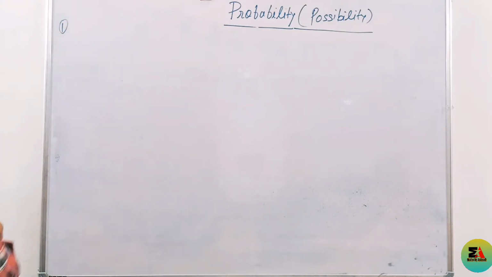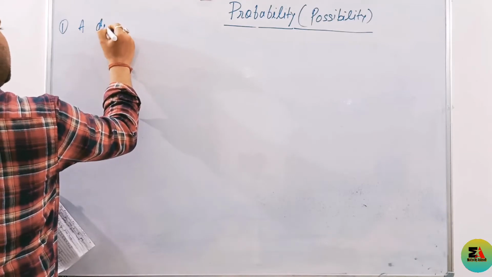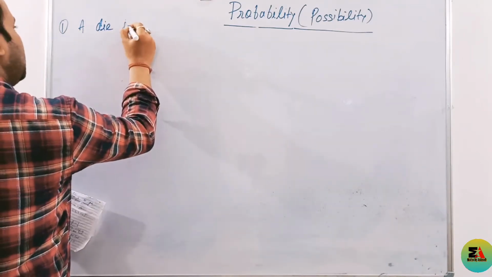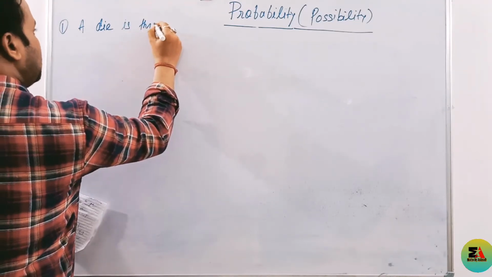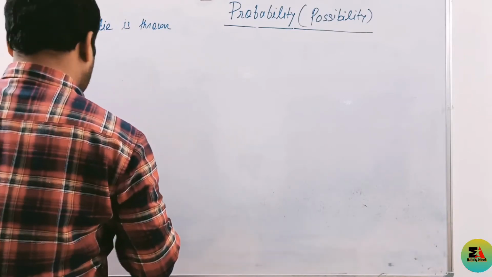This is a question. Question says, a die or dice, both are same. A die is thrown once.